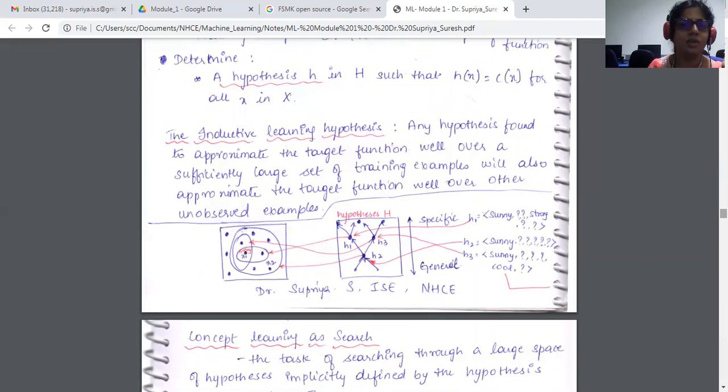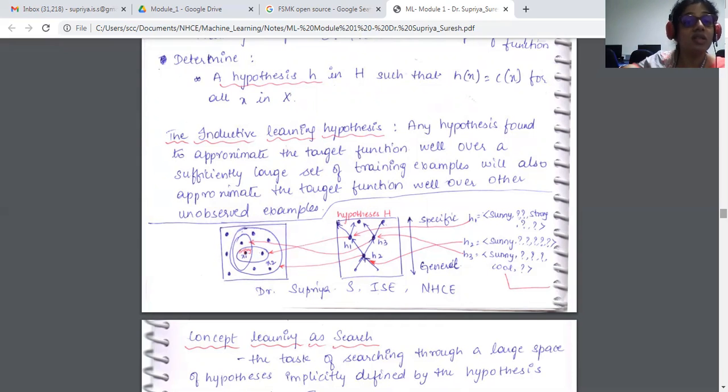Why do we actually do this, concept learning? Basically, with the problem statements that we have, we first try to target one small data set. Once we target that small data set, there is a confidence that it can be applicable to multiple data sets as well, or the unobserved data.